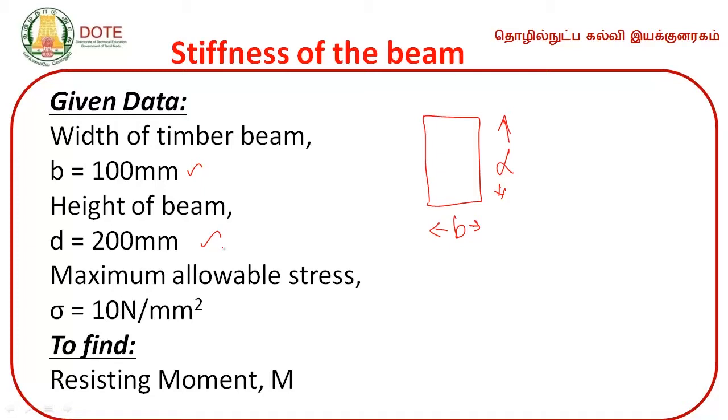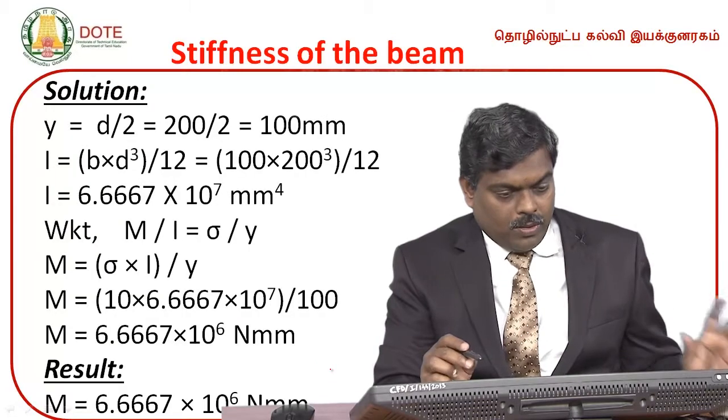So the maximum allowable stress for this timber is given as 10 Newton per mm square. What to find? We are to find the resisting moment M. Now we are moving to the solution.